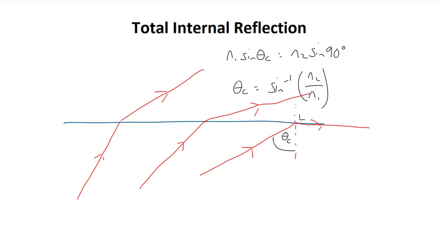Therefore, we see that the critical angle is purely dependent upon the refractive indices of both media. Any incident light ray that has an incident angle greater than the critical angle will not enter the second medium. It will instead undergo total internal reflection and remain in the first medium.